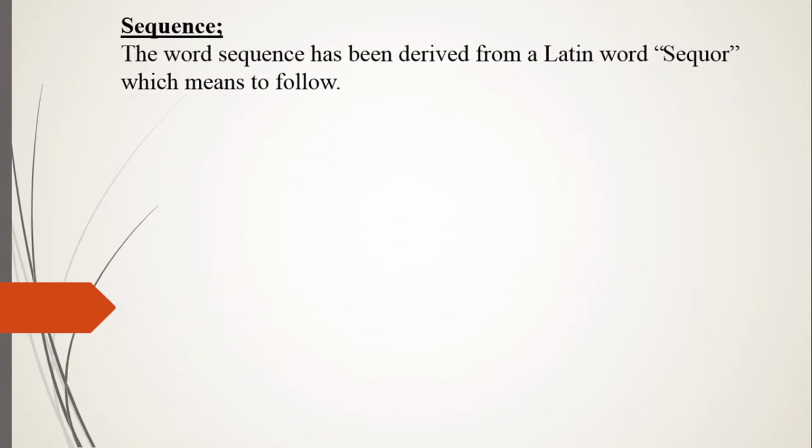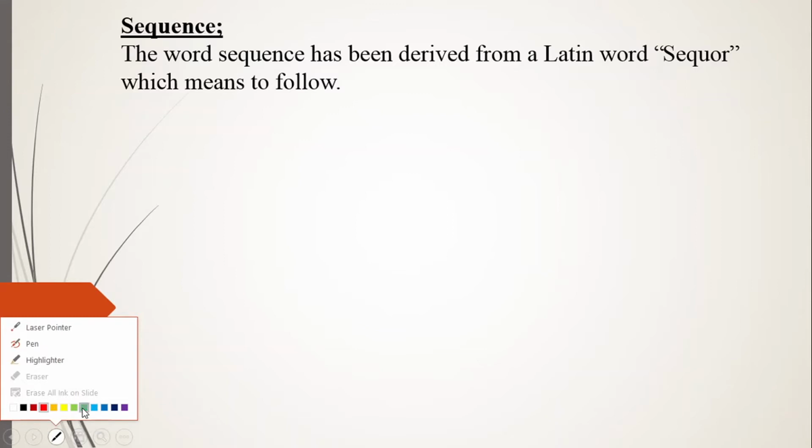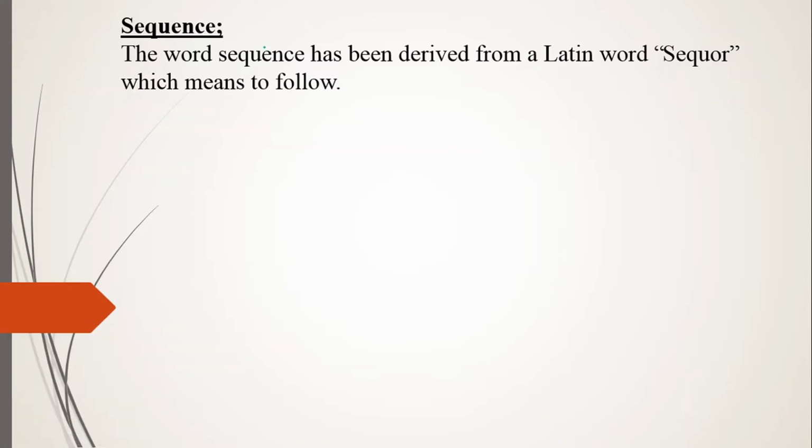Today we have got the last topic about adjectives, that is known as the sequence of adjectives. Before starting the sequence of adjectives, we need to learn the origin of sequence. The word sequence has been derived from a Latin word secure, which means to follow. This should be in your mind. It is taken from the Latin language, secure, which means to follow.